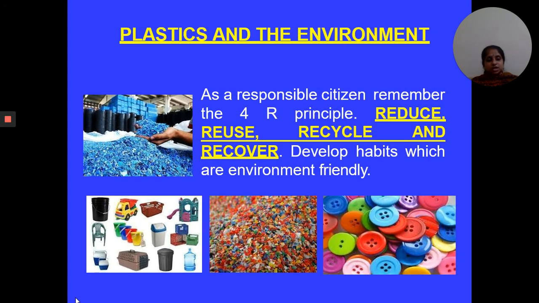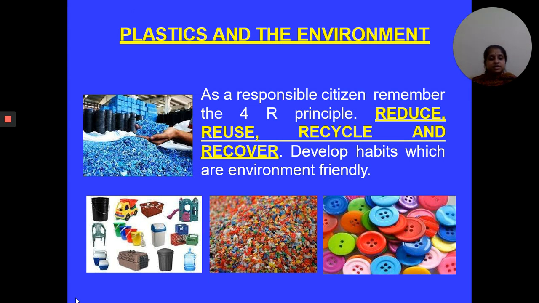How can we avoid plastic? As responsible citizens, we have to use the 4 Rs. We have to reduce plastic. Reduce means try to use the minimum. And we can reuse plastic. Means if we have a plastic bottle, then instead of throwing it, we can use this plastic bottle again and again. We can recycle plastic.